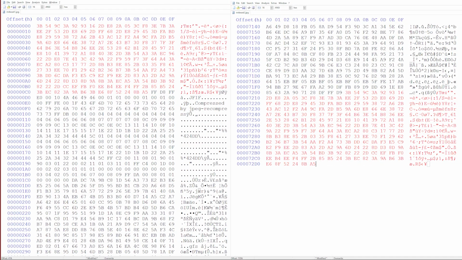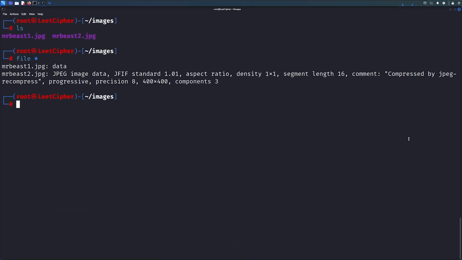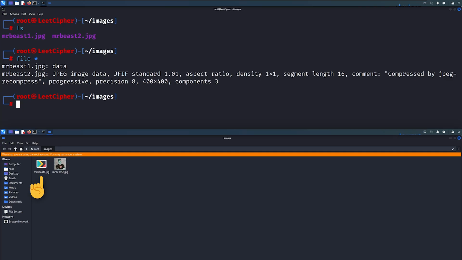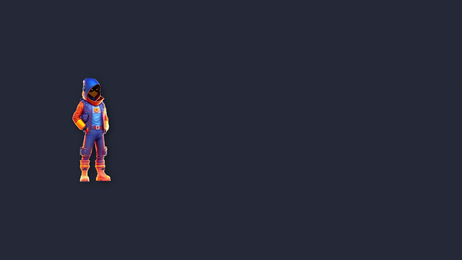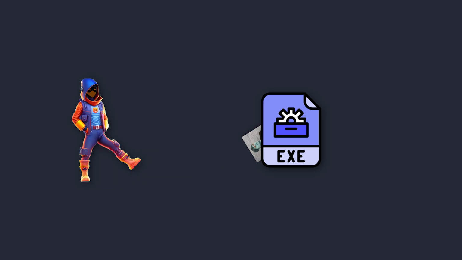For example, I have these two identical images here. The first one has the shellcode inserted at the beginning of the file, and the other one has the shellcode inserted at the end of the file. After saving the changes, we can see the first image is no longer identifiable and doesn't work either. On the other hand, the second image with the shellcode inserted at the end of the file is still identifiable and works just fine. The next thing we need to do now is to hide or embed this malicious image in a portable executable file, which brings us to executable resources.